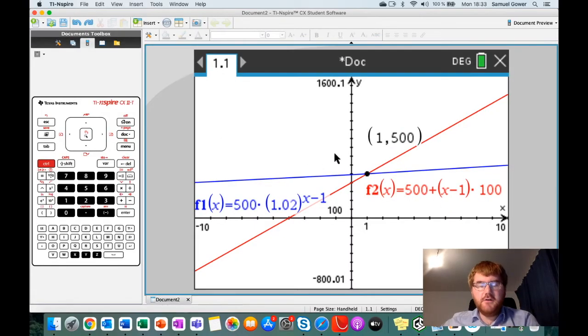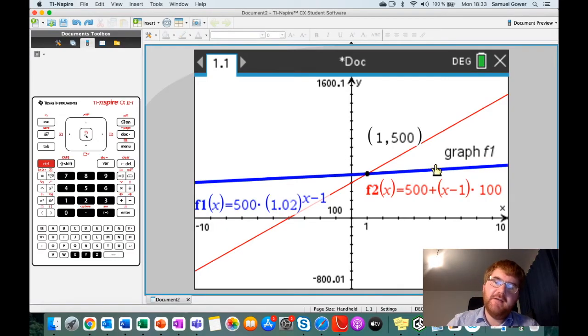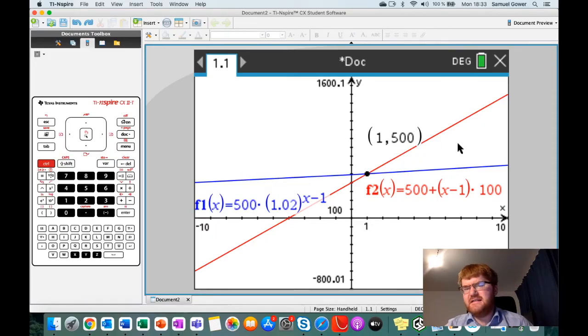However, this is not the correct answer. Well, in fact, it was the correct answer. So this is when they started at 500 meters. So we need to find the next solution. So we need to find when this blue function here is actually bigger than the red function. And you're saying, well, it doesn't look like it's ever going to happen because the red function is going off in this direction.